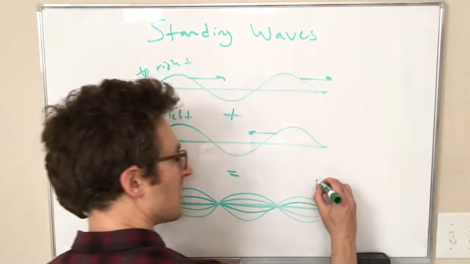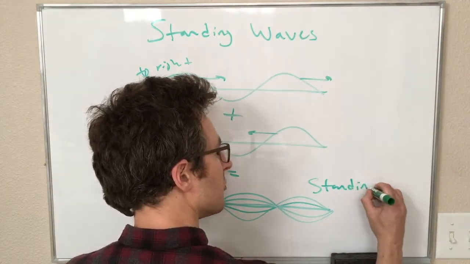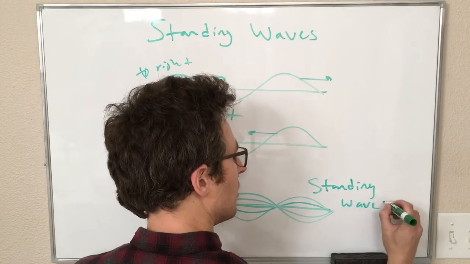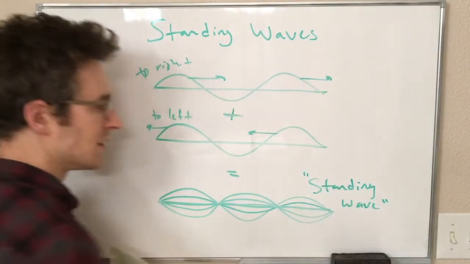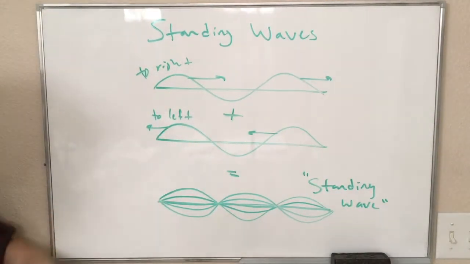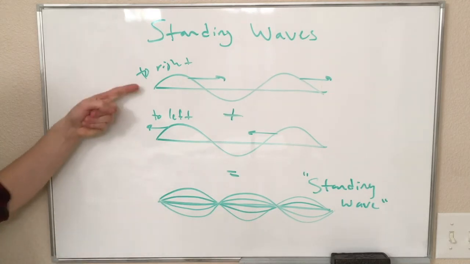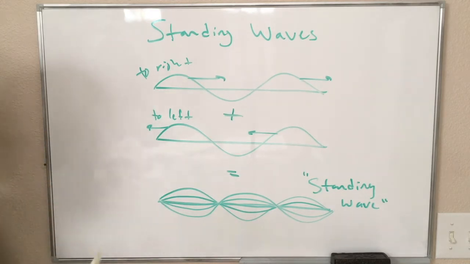So anyway, this is called a standing wave. So called because it is not moving to the left or to the right. It is like it is standing still, although still oscillating in its amplitude up and down. Okay, so our standing wave, now note, both of these waves still have the same wavelength.